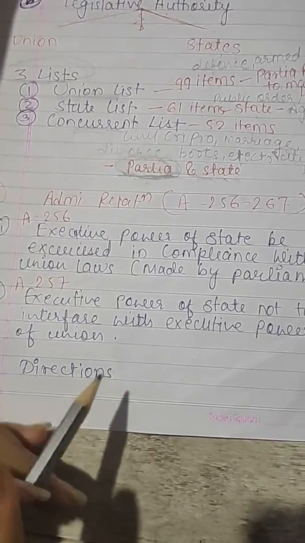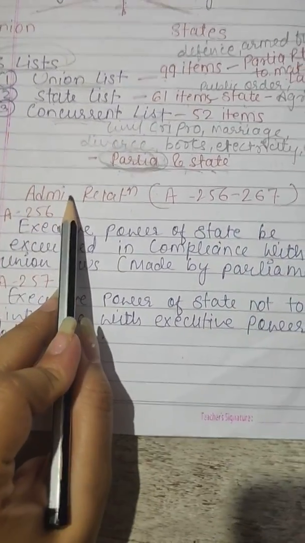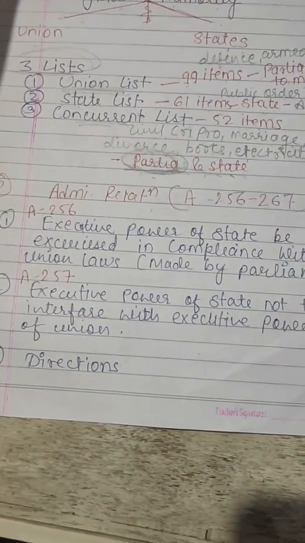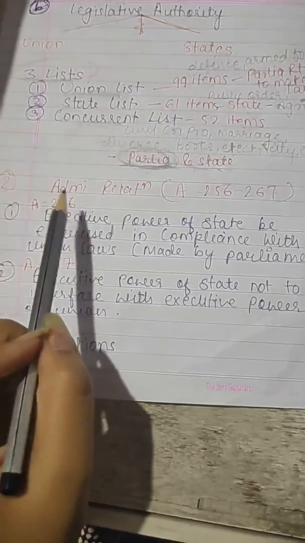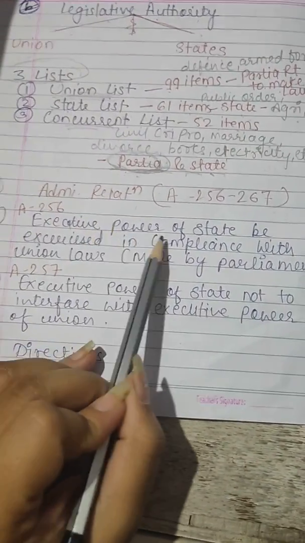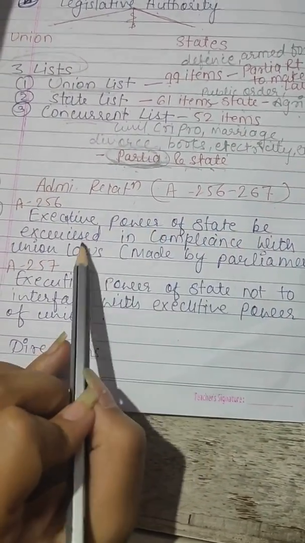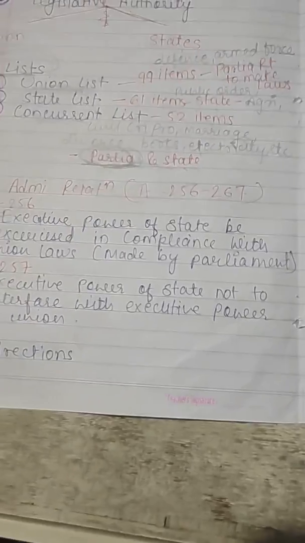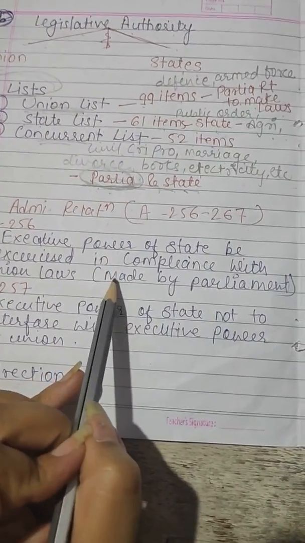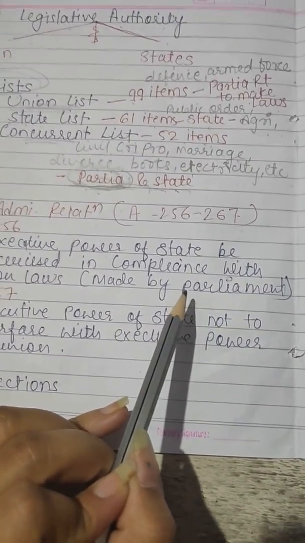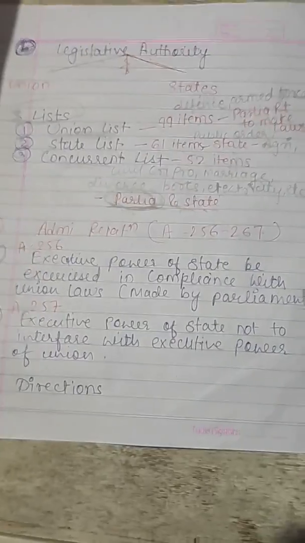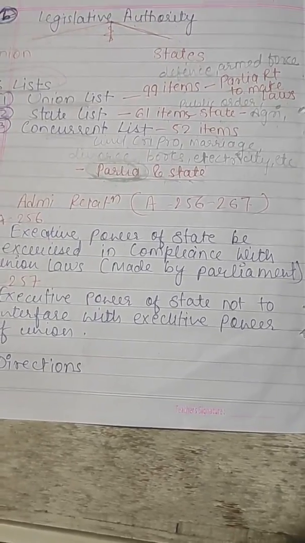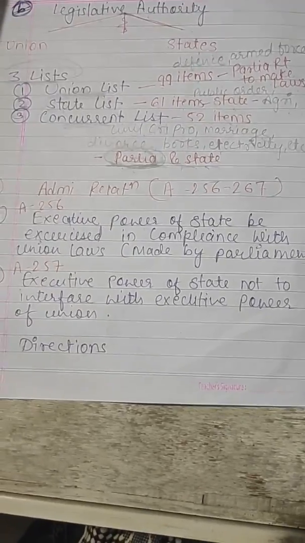Now, our second relationship is the administrative relationship. Articles 256 to 267 deal with the administrative relationship. The first point is that the executive power of the state must be exercised in compliance with Union laws. That is, it is not in conflict with the laws made by Parliament. The state never goes in contradiction to the laws made by Parliament.